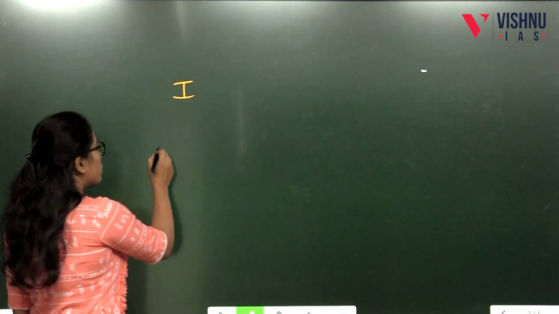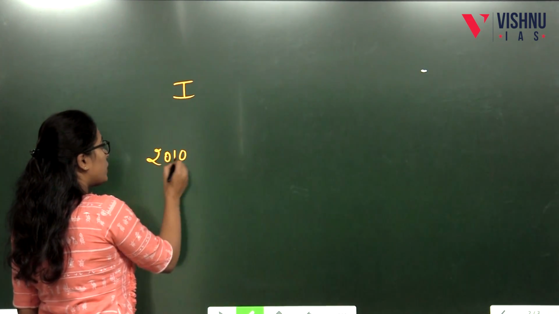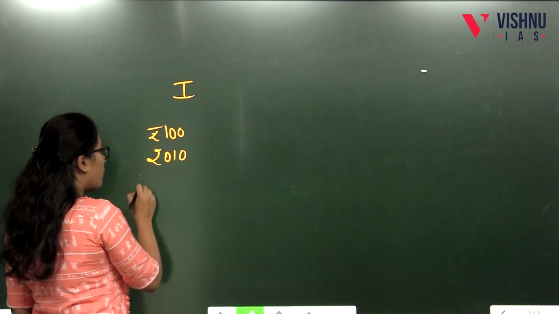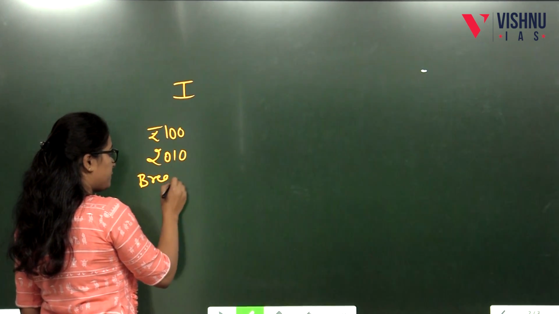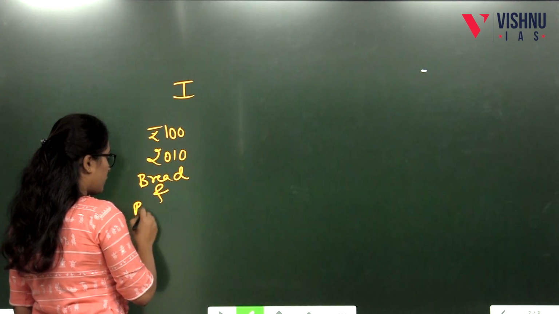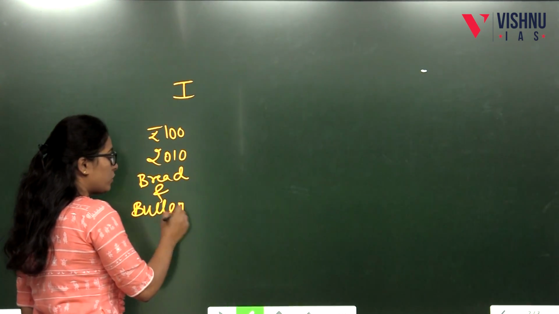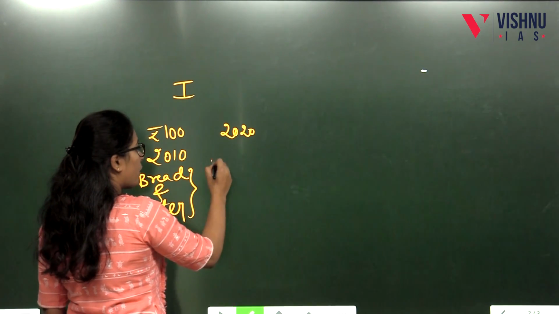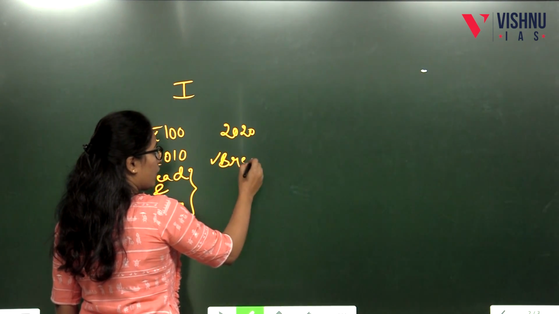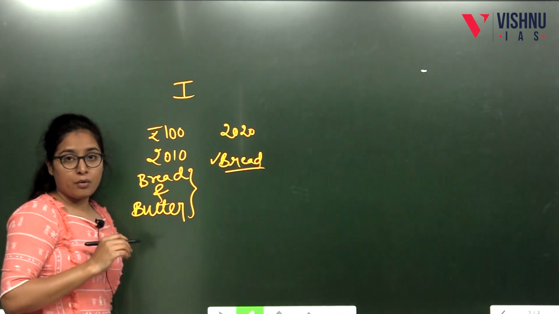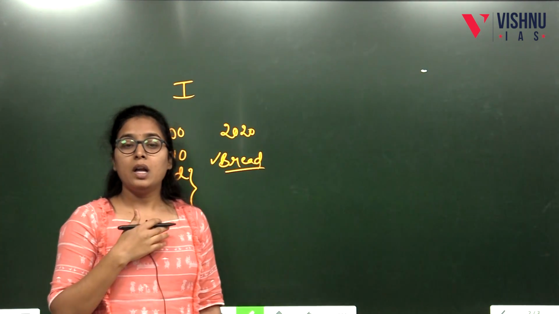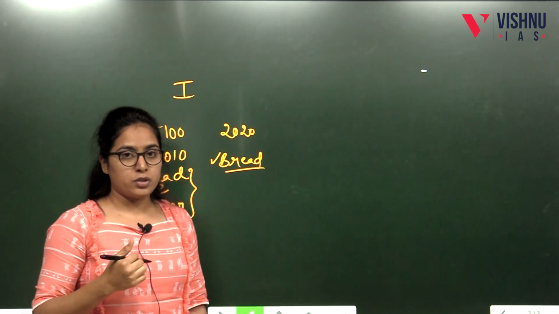For example, in 2010, with 100 rupees, we were able to buy both bread and butter. But with the same amount, in 2020, we are unable to buy both. We are able to buy only one product. It means the purchasing power of money has declined over a period of time. This is one of the effects of inflation too.